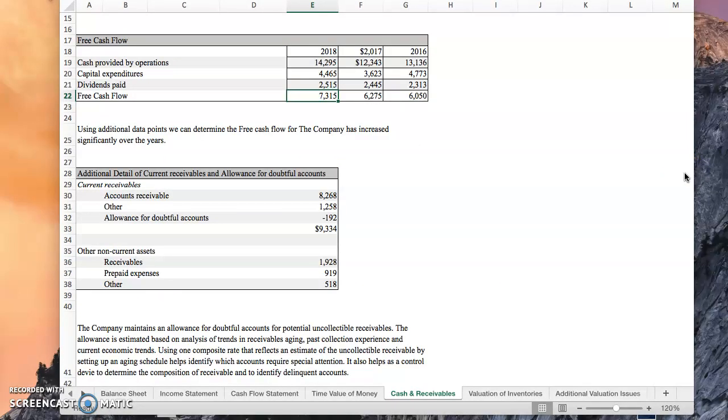In terms of receivables, the company uses the allowance method of doubtful accounts. Here we can see that they have recorded an allowance for doubtful accounts of $192 million. The allowance is estimated based on analysis of trends in receivables, aging, past collection experiences, and current economic trends.